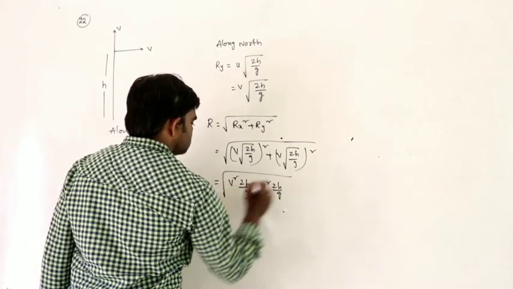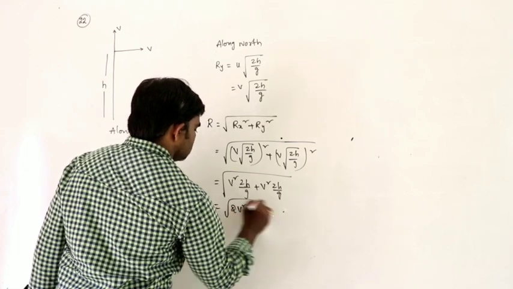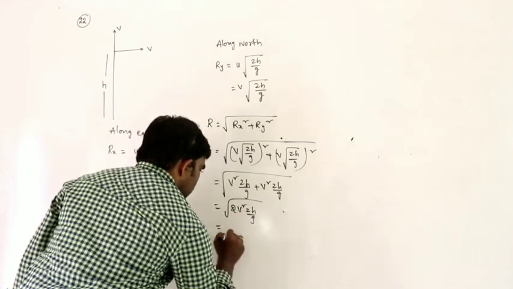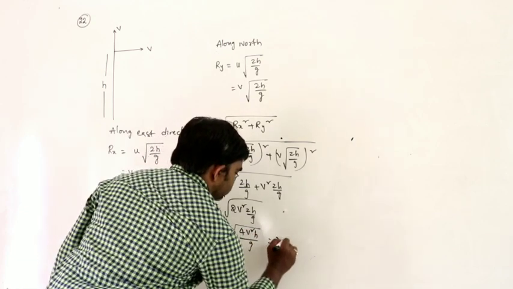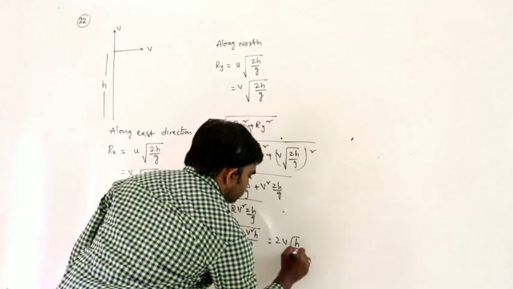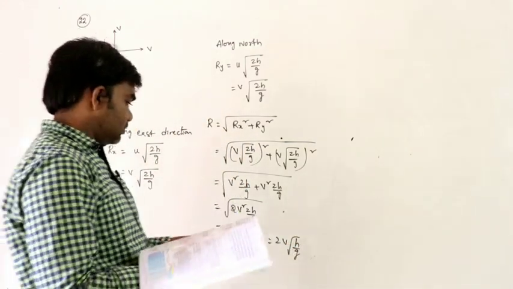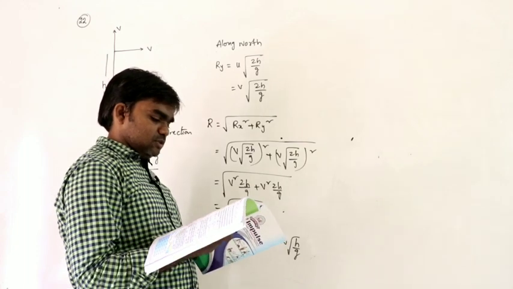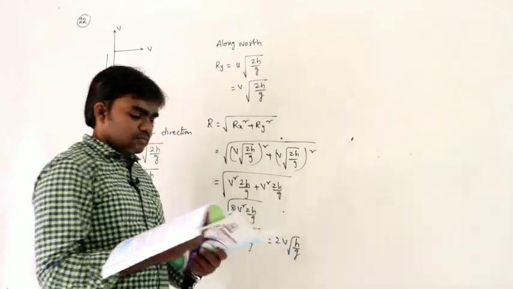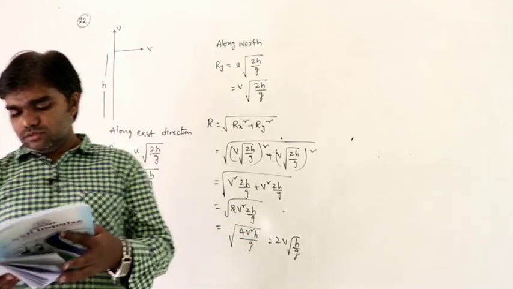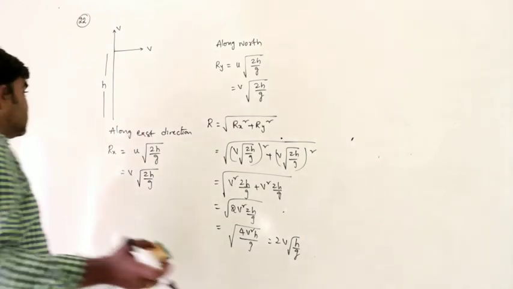So under root it is 2v square into 2h by g. So it is root of 4v square h by g. 2v comes out, 2v under root h by g. Exact answer, or under root means 4v square h by g. Second option, it is 4v square h by g. Solution. Next.